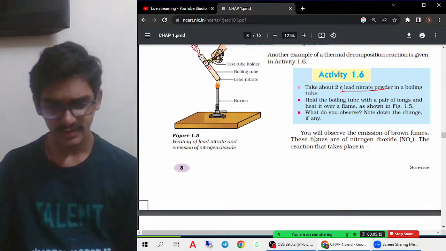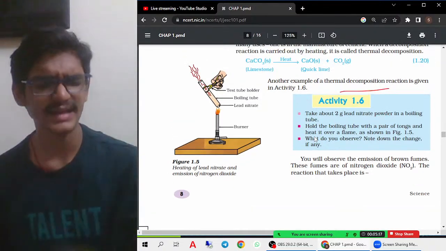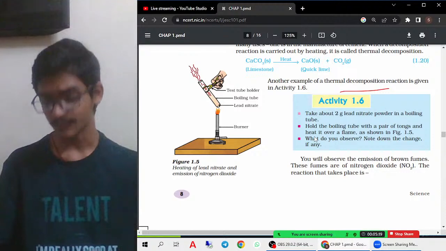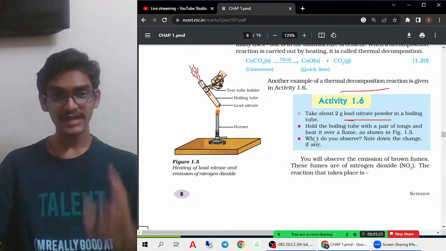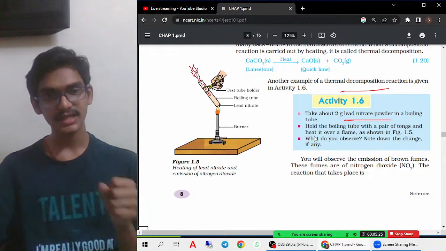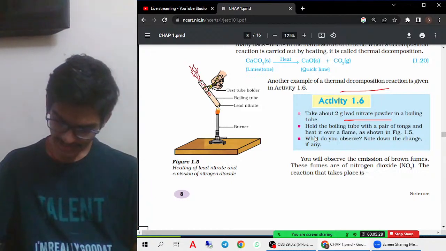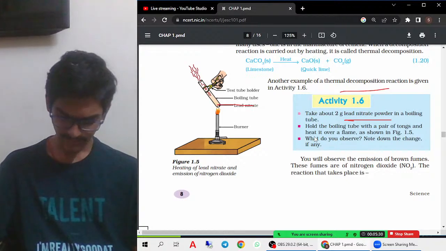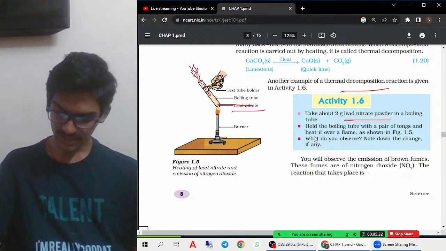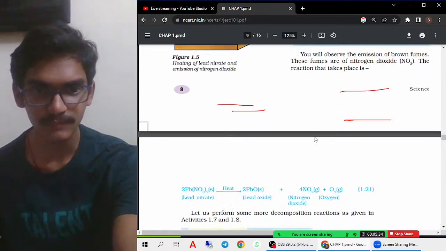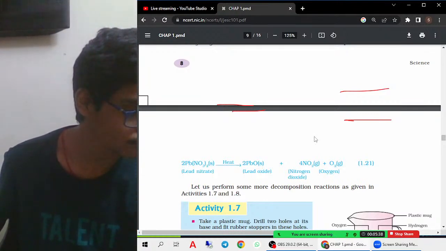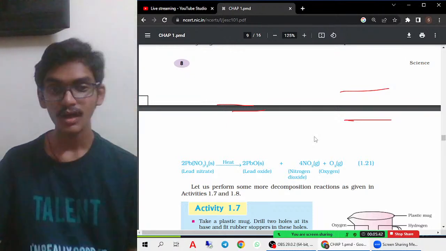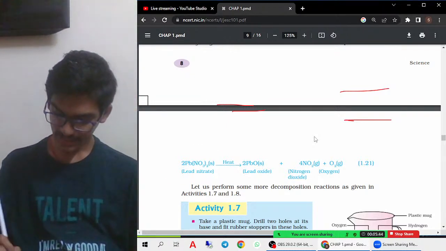Here, very important question. Definitely one question will come from this. What products will we get when lead nitrate is heated? So lead nitrate, if you see, is a white color substance. Okay, and when it is heated, if you see the next page, the reaction. So this is lead nitrate.